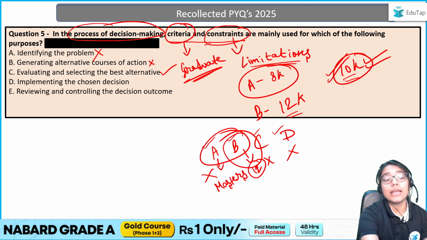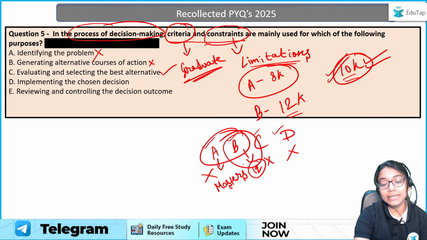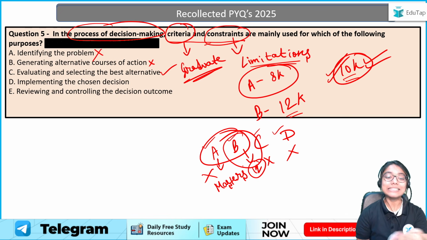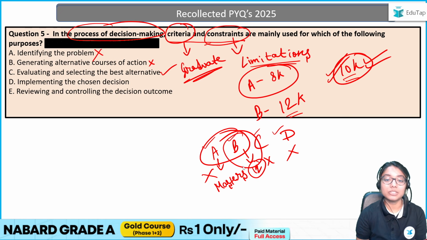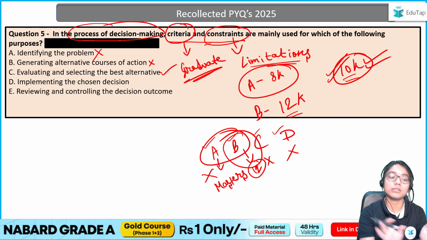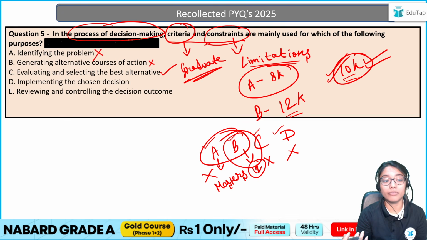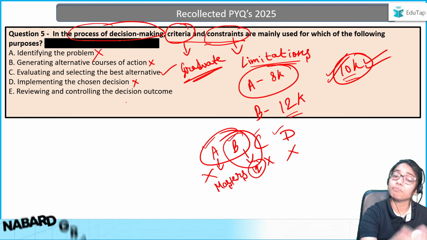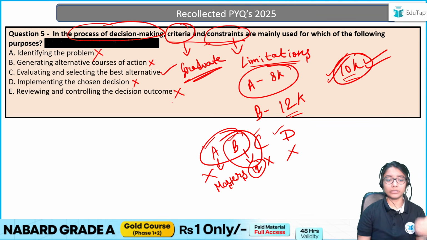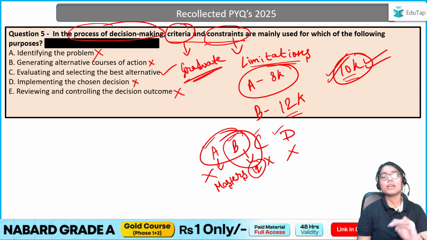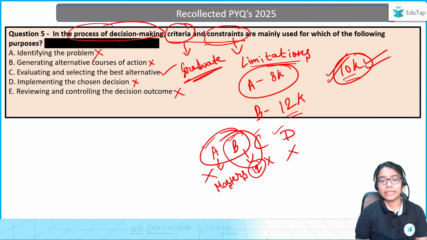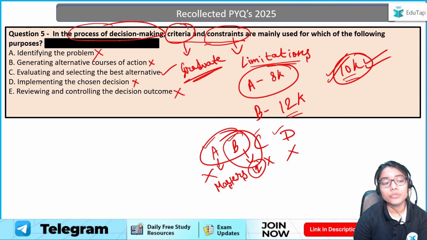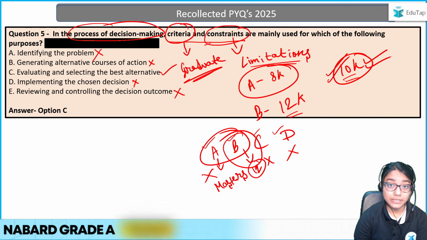Why not the others? Implementing the chosen decision means this is the point where I have selected B and now I am implementing it. At this stage, is there a point of criteria and constraint? No, it doesn't, because I have already chosen what I can do, what is feasible for me. So this is incorrect. And reviewing and controlling the decision outcome: again, if I'm just reviewing what the outcome of my decision was, it does not impact anything in terms of your constraints, right? So therefore, the answer is nothing but option C.